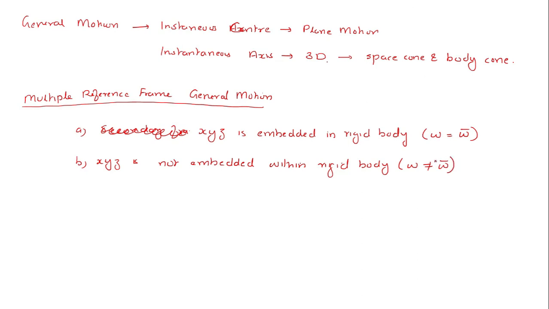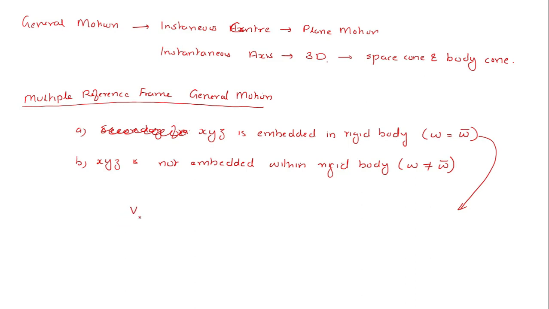In this lecture we discussed only the first part, where the secondary reference frame is embedded within the rigid body, so that both undergo the same instantaneous angular velocity. So what are the velocity and acceleration of a point P within the rigid body with respect to the fixed reference frame?